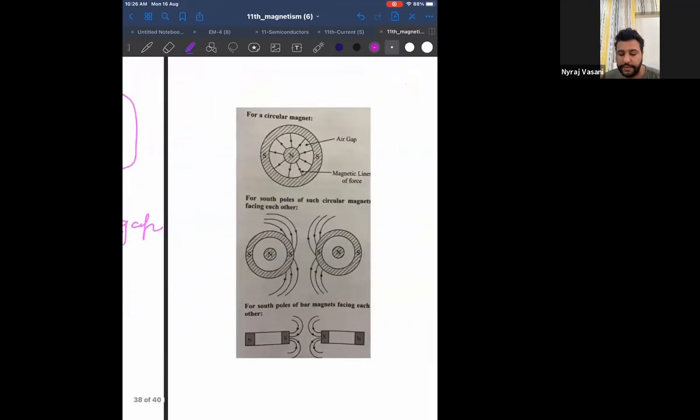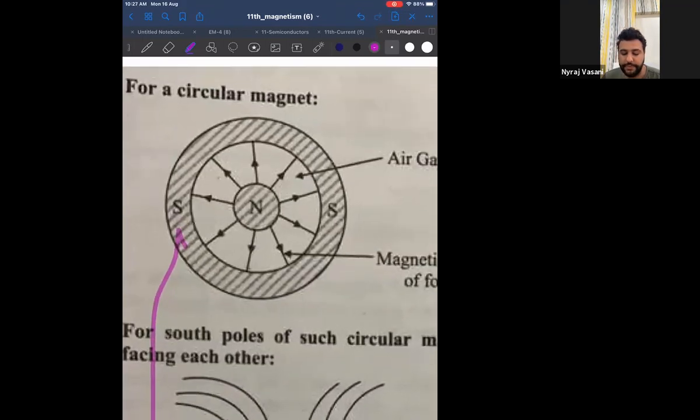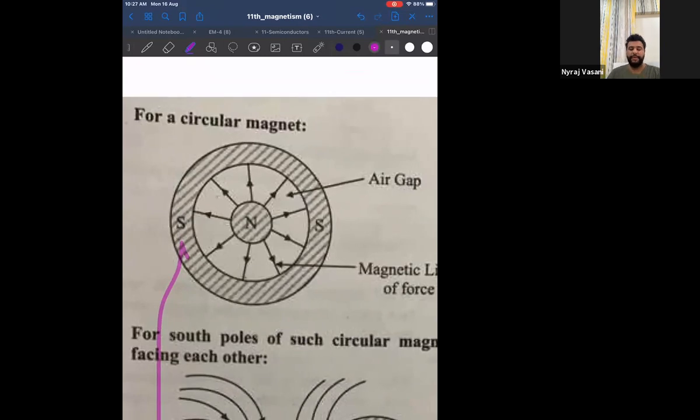Now I'll show you the diagram here. Look at the diagram. This is the exact diagram they're looking for. Check. It is a North Pole which is circular, so we have drawn a circular North Pole. Then it is separated by the circular South Pole, so even that is correct. And between North Pole and South Pole, there is something called an air gap. And magnetic lines of force all travel from North Pole to South Pole. So this is the diagram I was looking for.